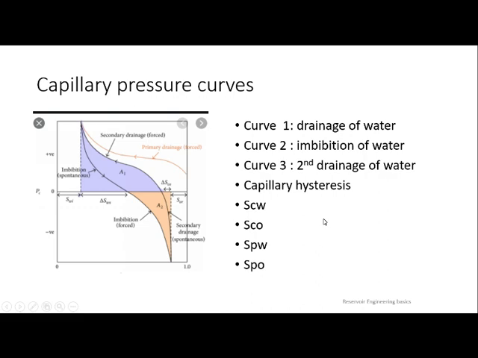Hysteresis means when you are going in a path and you reverse the conditions in the same way as what happened earlier, you are not coming back in the same path. You will have some deviation. That is the reason. If you look, curve 1 and curve 3 are not connecting, but the same pressures, same things are happening here, and still they are not connecting. Actually, it should be like this only. Because of so many other aspects, these two curves cannot coincide. You see drainage of water, second drainage of water. Both conditions are the same, but they are not. If you look at the graph, there is a gap between these two. They are nearby, but they are not connecting. That is what we name capillary hysteresis.